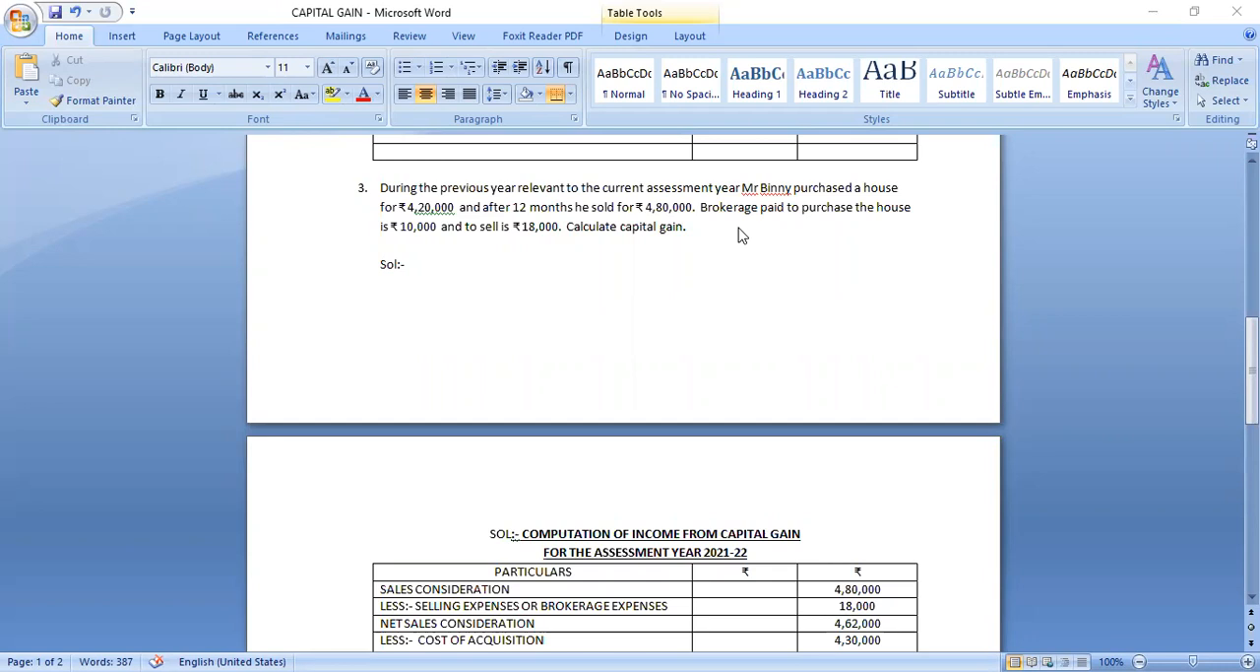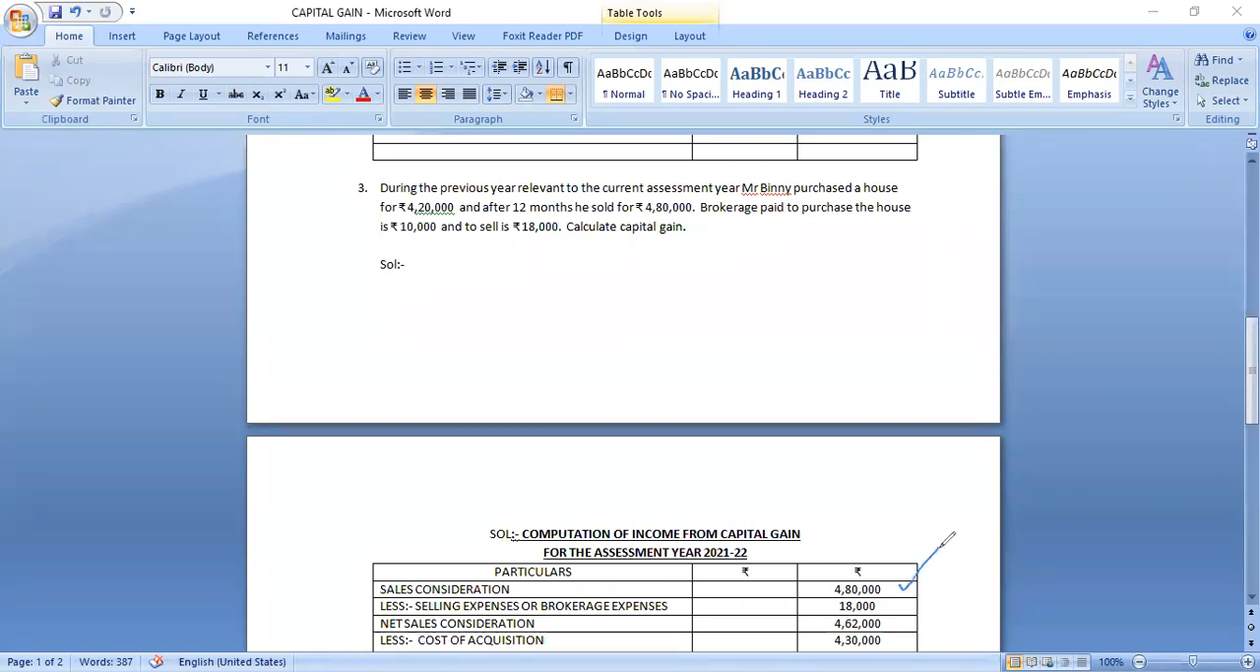And he's paying brokerage to sell the house also. That comes under the selling expenses. You can say selling expenses, brokerage expenses, or transfer expenses. So take the sales value. Sales value is 4,80,000.